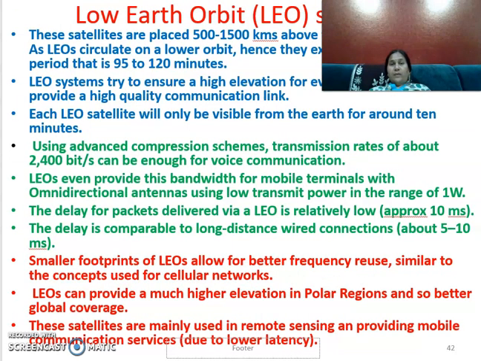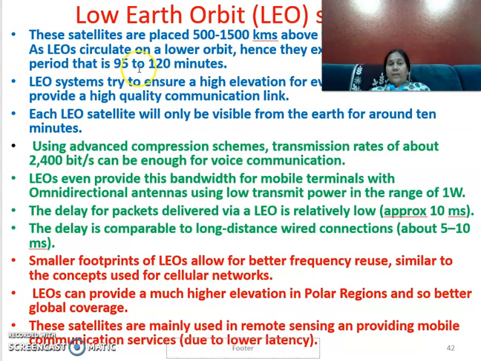Then coming to low Earth orbit satellites, these satellites are located 500 to 1000 kilometers above the surface of the Earth. Because it is a very short distance from the Earth, around 1000 kilometers, it can exhibit a much faster period for communication.